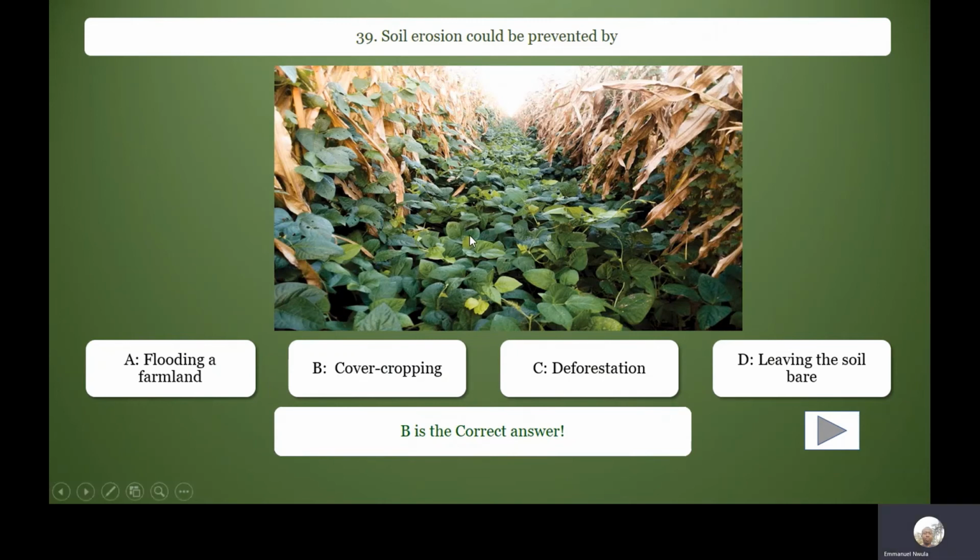It's called cover cropping. Mostly they use leguminous crops, legumes, beans, and it covers the surface of the soil. And apart from preventing erosion, they also add nitrogen to the soil.